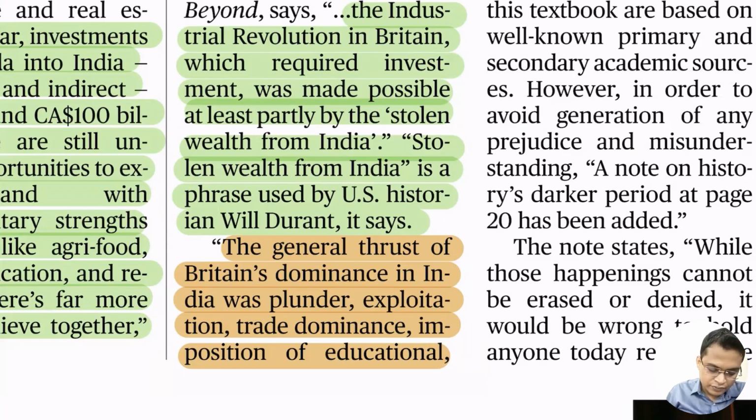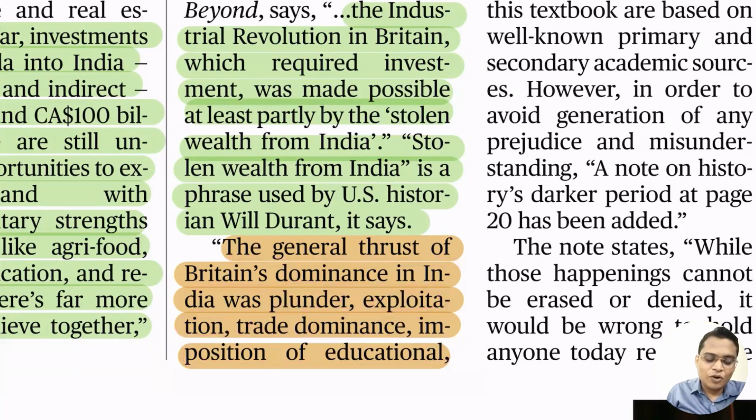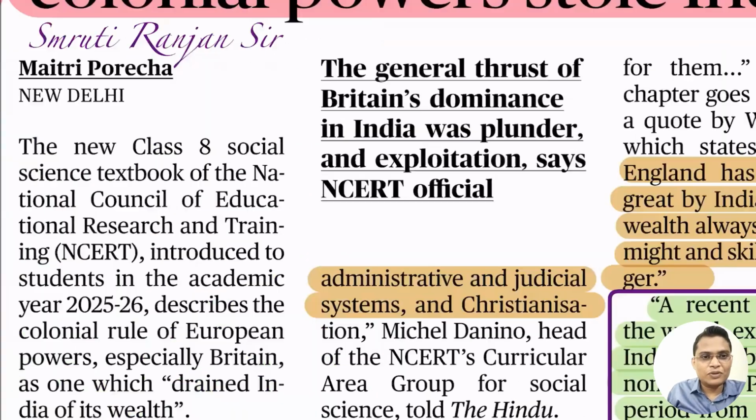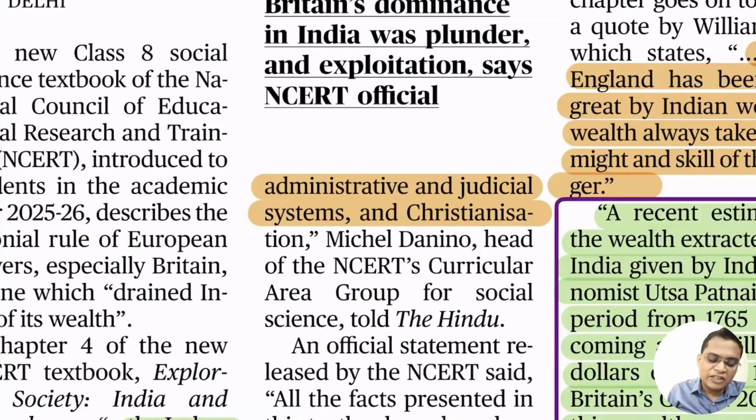So the general thrust of British dominance in India was plunder, exploitation, trade dominance, and imposition of education. They were here for doing all these things. They were not here for civilization and improvement, as some historians say. Their main intention was that, along with the administrative and judicial system.